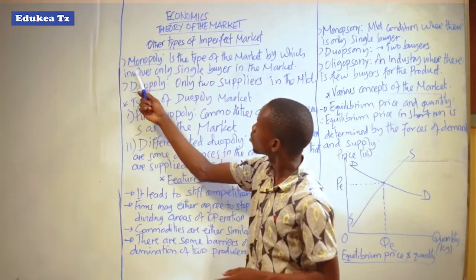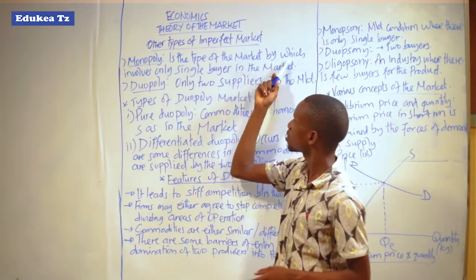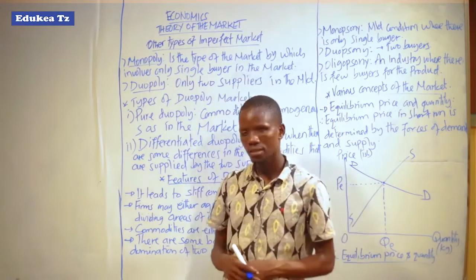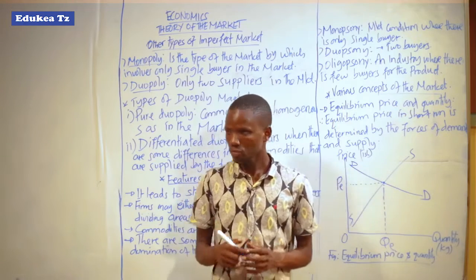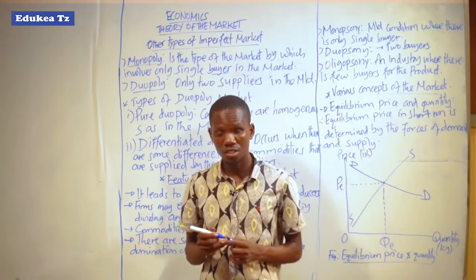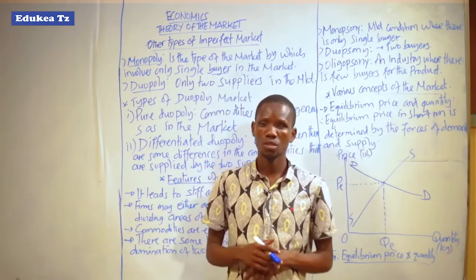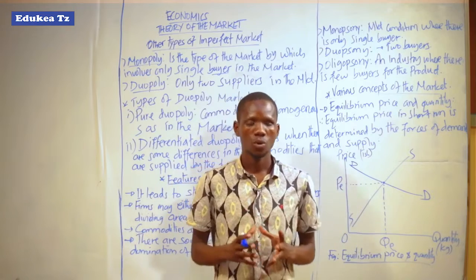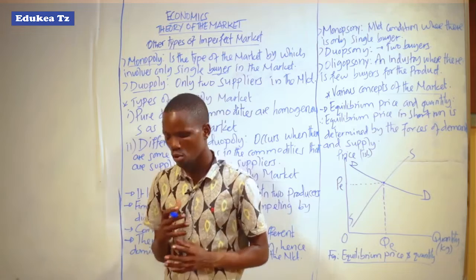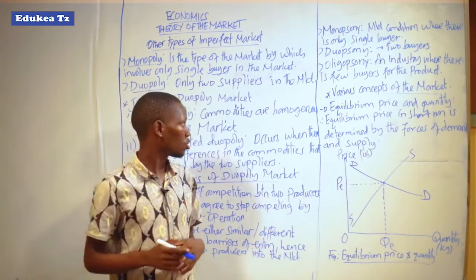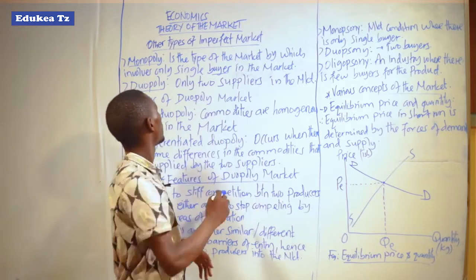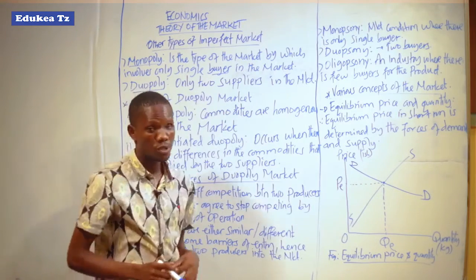This monopoly is a type of market which involves only a single buyer in the market. A buyer is a person who attends the market to purchase or buy different goods and services which are available in the market. So the market which has a single buyer is called a monopoly market.